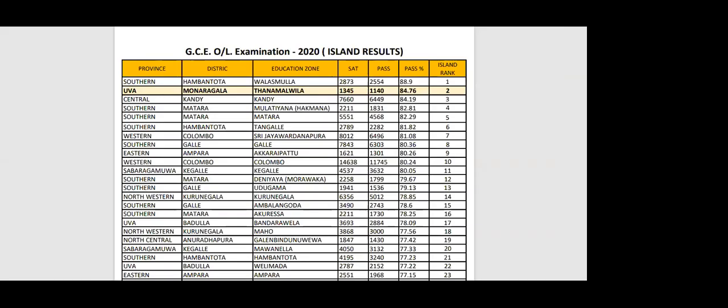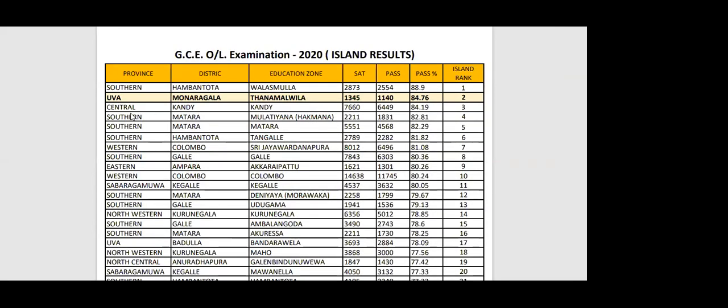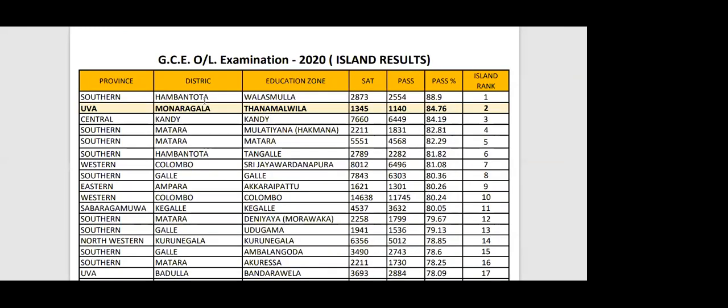So you can see here, I don't know whether I have shared this with you. This is Southern Province, Hambantota district, Walasmulla educational zone, 88% pass rate. The second highest, they have highlighted it, is Thanamalwila, Monaragala district, Thanamalwila education zone. Most of you belong to which one? Colombo zone, right? Most of you are in Colombo government and semi-government schools. So Colombo, what is this? Colombo zone, Western Province, is 10th in island rank, right?